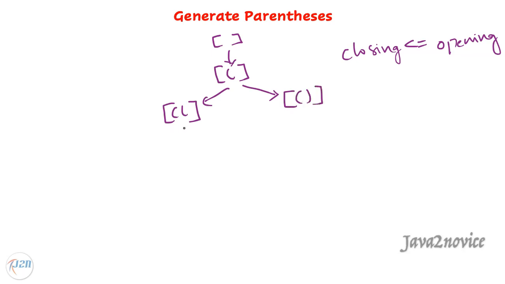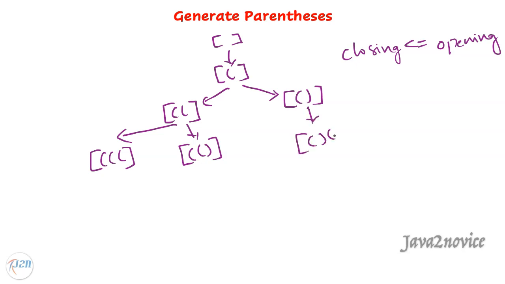Here we have two possibilities again. We can add one more opening parenthesis. We can add one more closing parenthesis here. Here we have only one possibility. Since the number of both parentheses is the same, we can add only one opening parenthesis here. Here we have only one possibility. Since we have already used all opening parentheses, we can only add a closing parenthesis here.